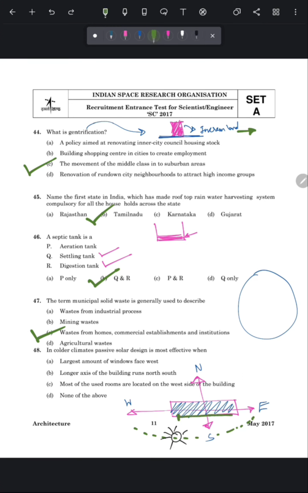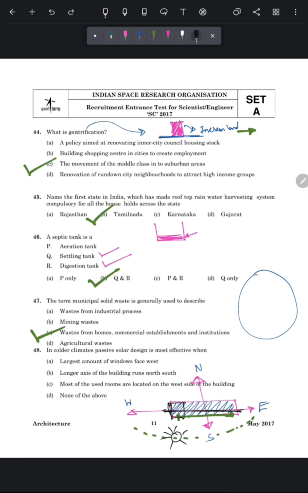So in colder climates, we generally provide windows on the southern side, so the rooms will get the maximum sunlight. Also you can see that in this diagram the longer side of the building is oriented east to west, so that if sun moves east to west, then the building will get more sunlight.